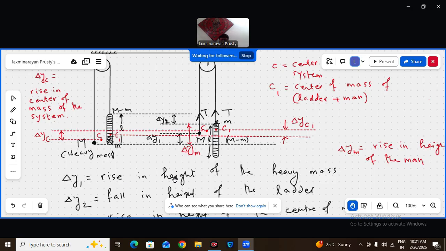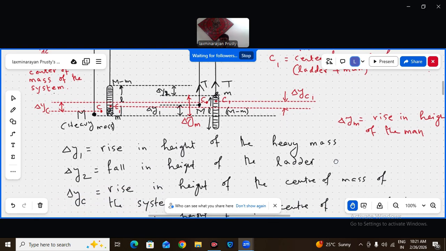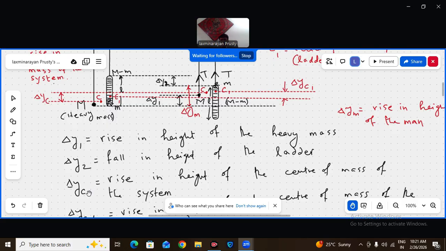Delta Y1 is the rise in the heavy mass. Delta Y2: this was the topmost point of the ladder. Now when the man goes up, that topmost point of the ladder is pulled down by a height delta Y2. Delta Y2 is the fall in height of the ladder. Okay. Delta YC.